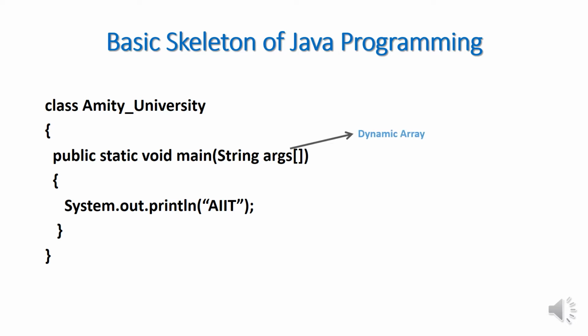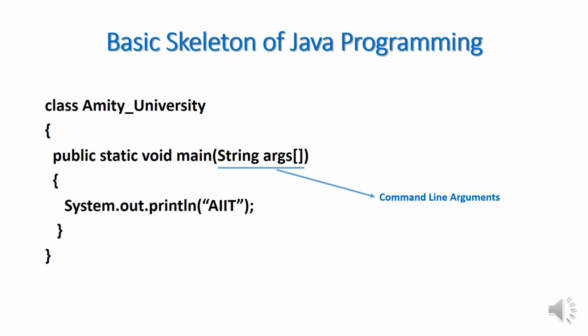And what is args? args is a dynamic array. Dynamic array means runtime array. That means at runtime you can assign some value to this array. So altogether String args is called command line argument. For the time being, you just remember command line argument. At the practical time, I will show you how to pass the argument or how to pass the value to the args dynamic array.